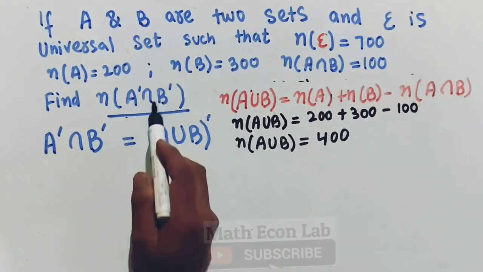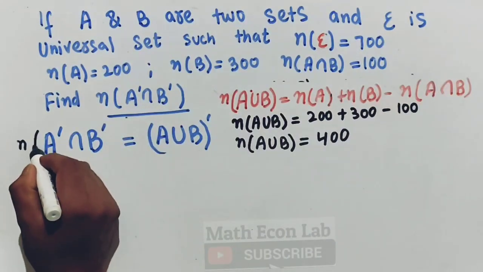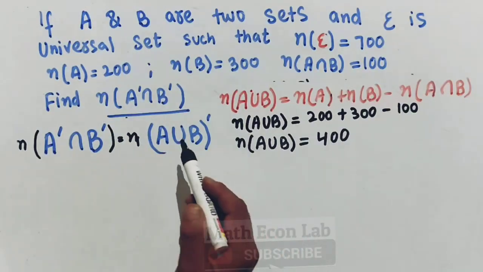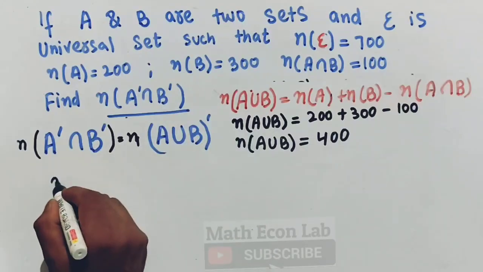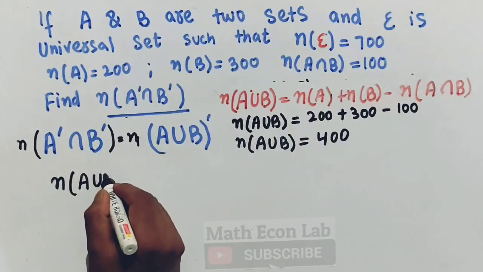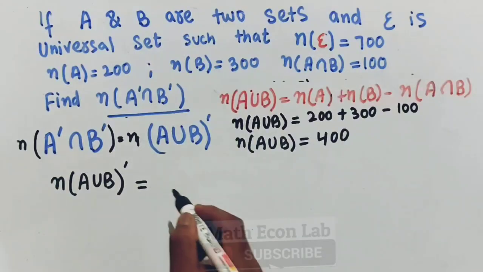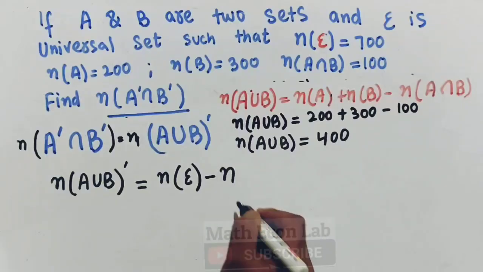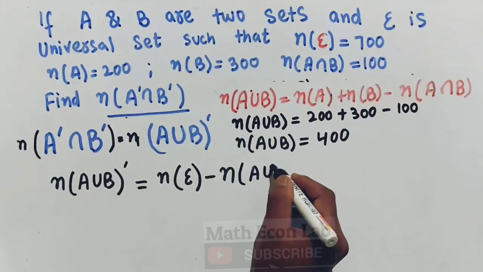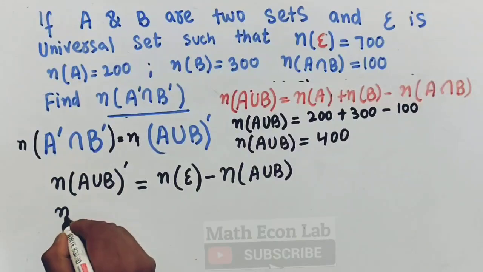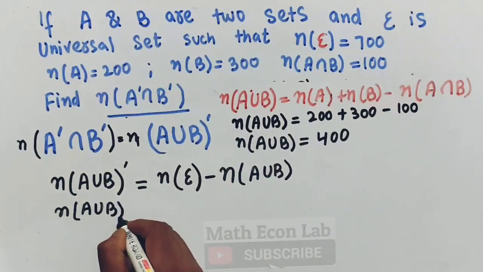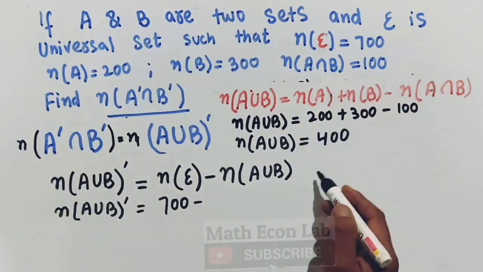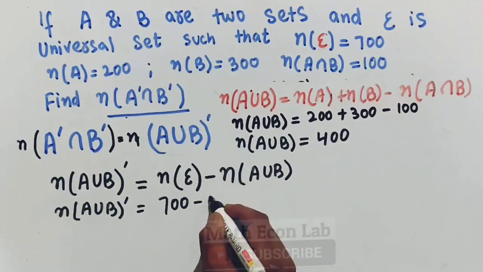But we are supposed to find out this thing. So what will we do here? The number of elements in A union B whole complement will be equal to the number of elements in the universal set minus the number of elements in A union B. So it will be the number of elements in the universal set, 700, minus the number of elements in A union B, which is 400.